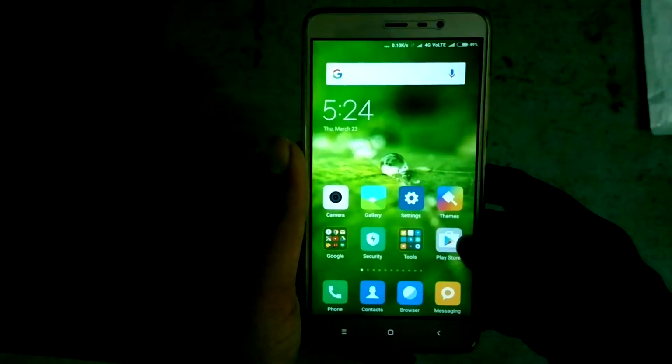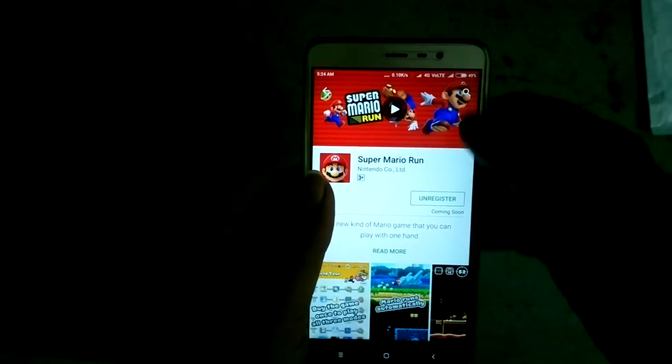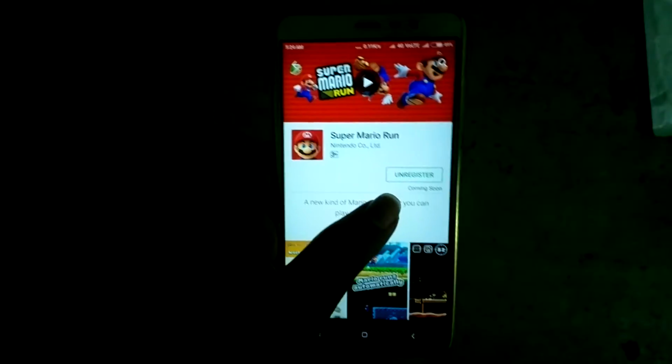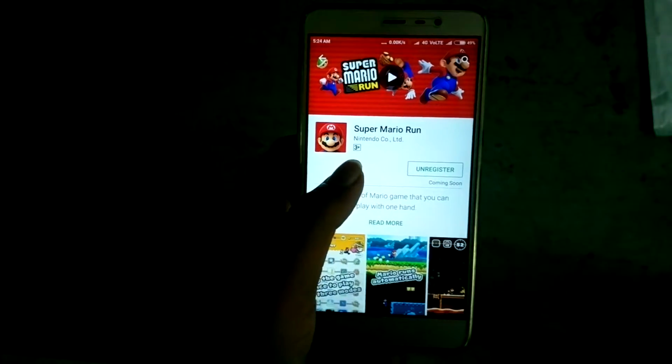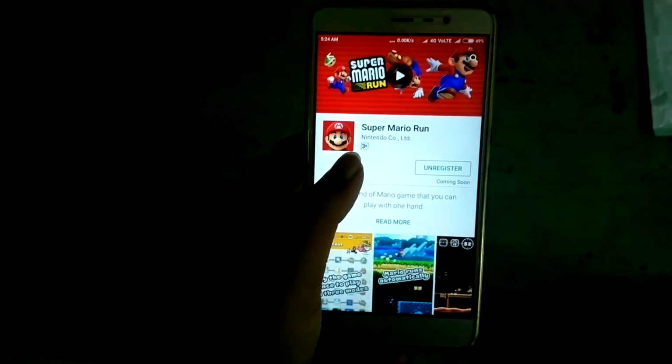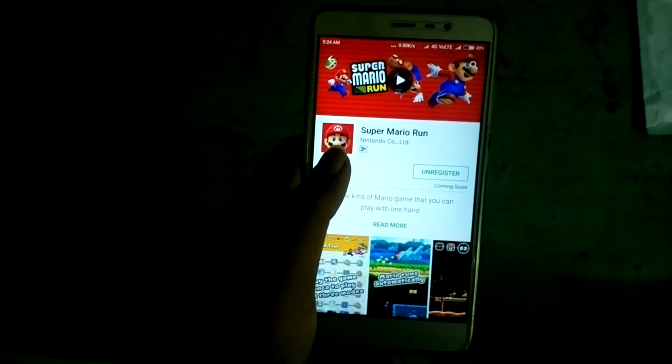Hi guys, my name is Rahul and I'm going to help you download Super Mario. As you can see, in the Android Play Store it's still not available, but it was available for a few hours and I got the APK from the YouTube channel Epic Droid.